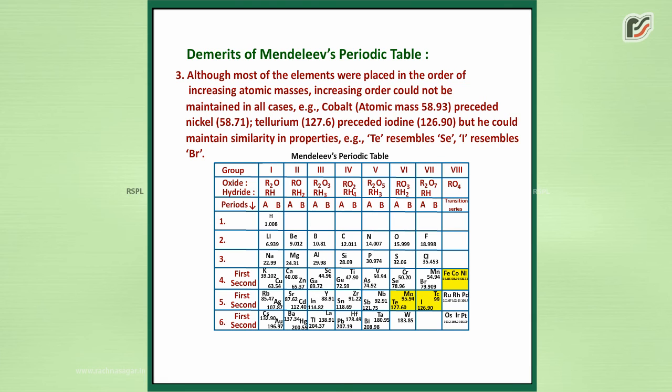For example, cobalt, atomic mass 58.93, preceded nickel, 58.71, and tellurium, 127.6, preceded iodine, 126.90, but he could maintain similarity in properties. For example, Te resembles Se. I resembles Br.